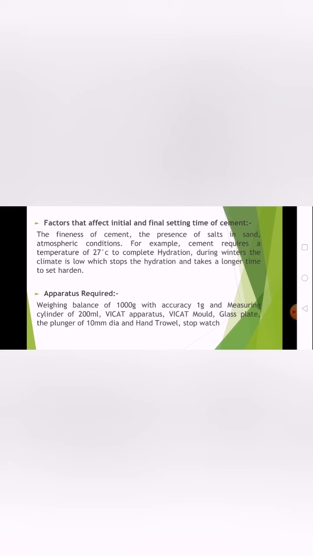So for this test, what apparatus do we need? We need a weighing balance of 1000 gram with accuracy of 1 gram, and a measuring cylinder of 200 milliliter. Vicat apparatus, Vicat mold, glass plate, the plunger of 10 mm diameter, hand trowel and stopwatch.